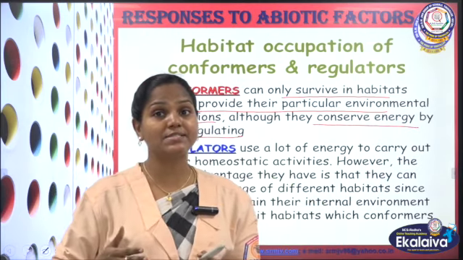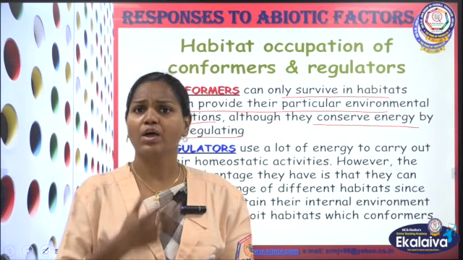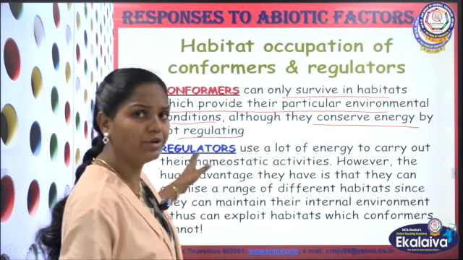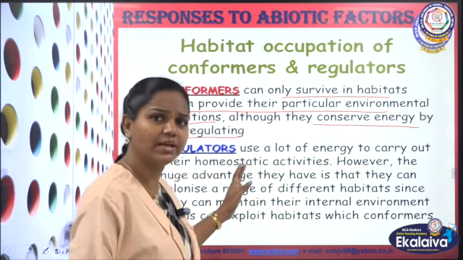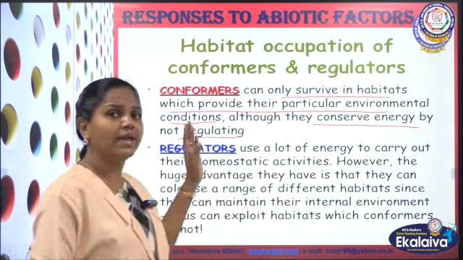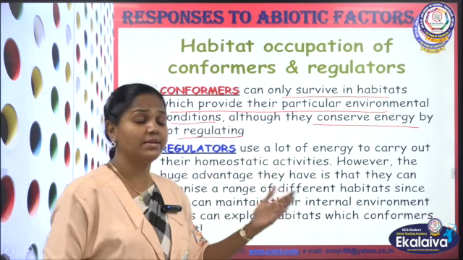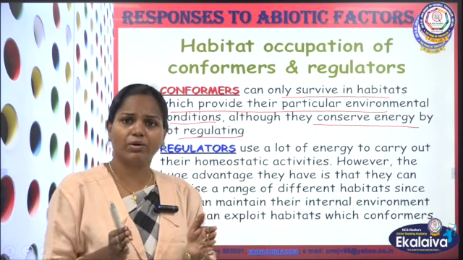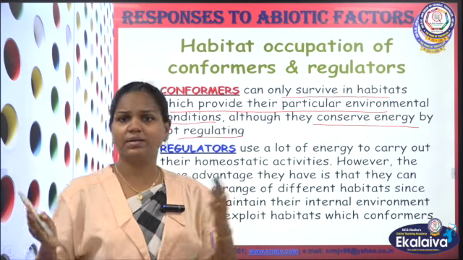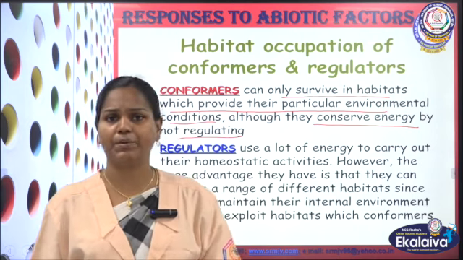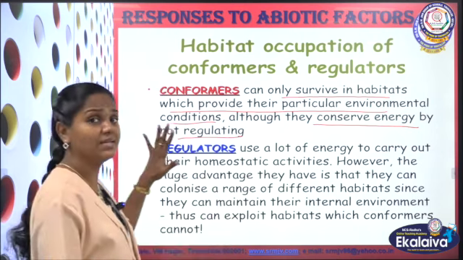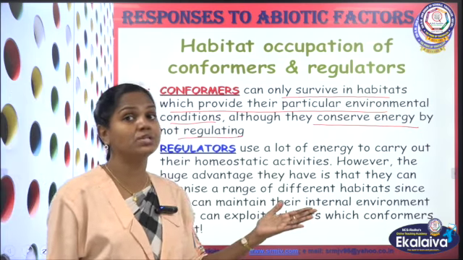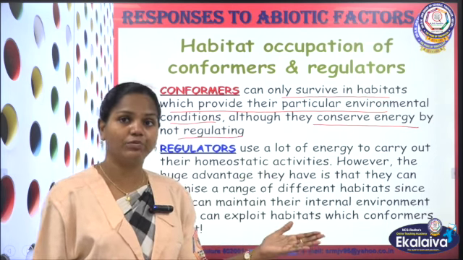Actually, regulation is an energy requiring process. We are using energy for maintaining our body temperature, but they are not using energy, they have conserved energy. In spite of that, they cannot change their internal environment beyond a certain extent. There is a limit to how much they can change. More than that, they cannot live in that particular condition. That is the disadvantage of our conformers, but they escape from that condition by using many methods. In our next video, we will see all those things.